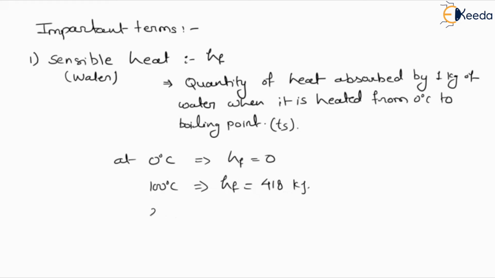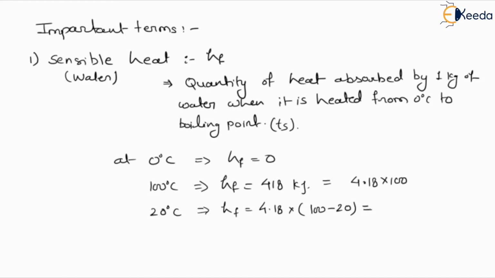But suppose if we want to define the value of HF at 20 degree centigrade, its value will change. Now what is this value? This 418 we can define by 4.18 into 100, and this 100 is the temperature. So here for 20 degree centigrade, the value of HF is 4.18 into, 100 minus 20.